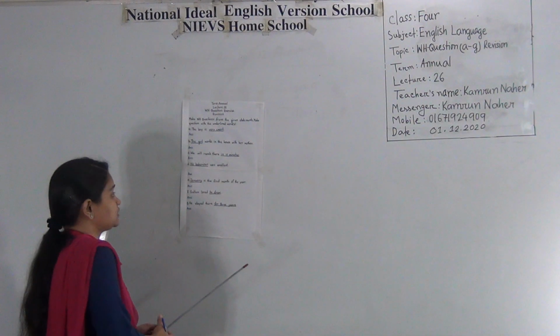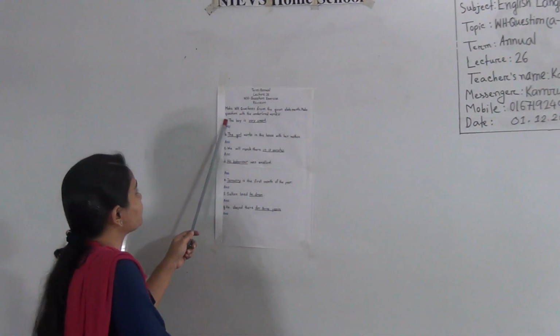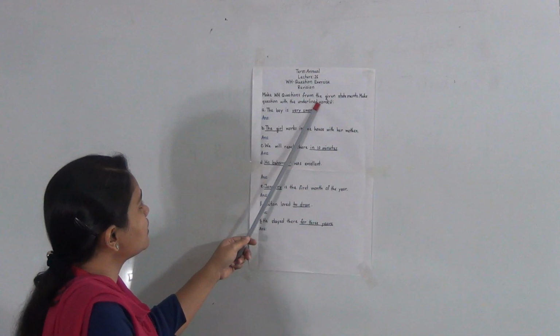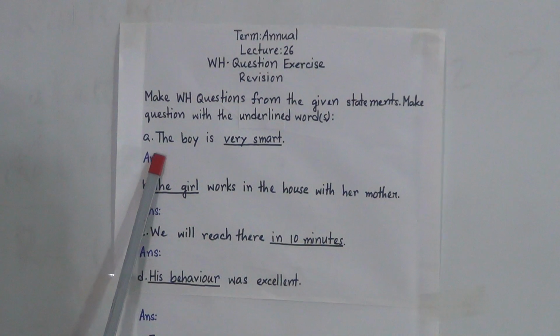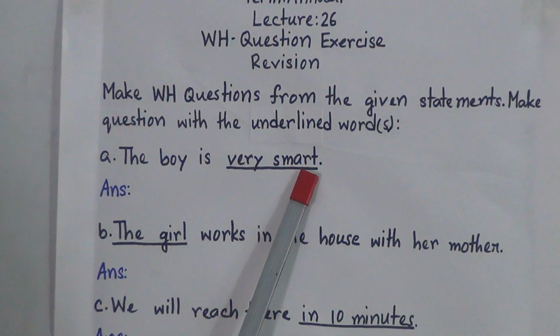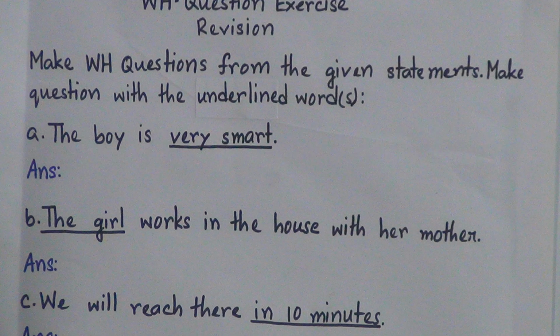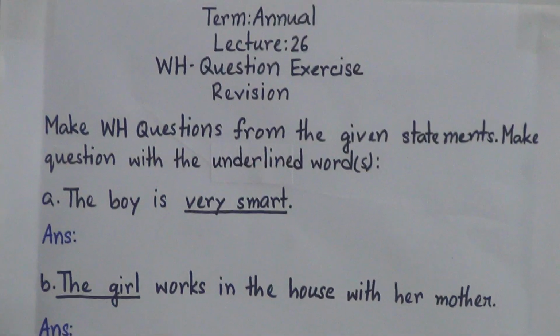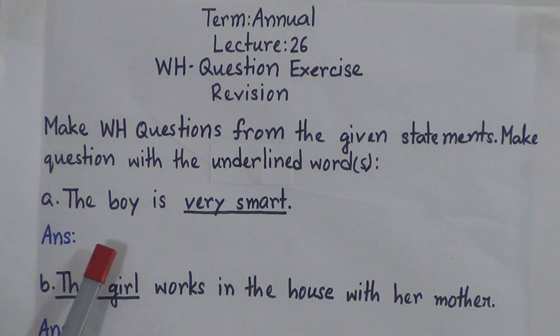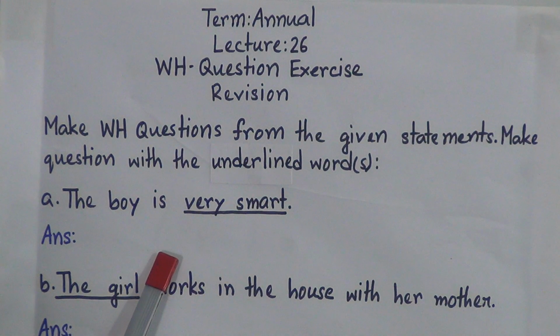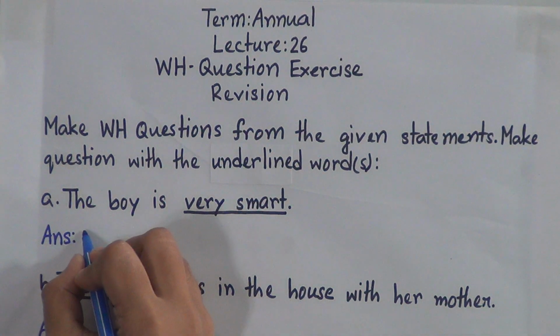Now all of you pay attention and look. Make WH questions from the given statements. Make questions with the underlined word or words. The first one is, the boy is very smart. So what will be the answer? I know you all know that if you want to know about the amount or the manner of an action or something, we will use how. We will start our question with how.